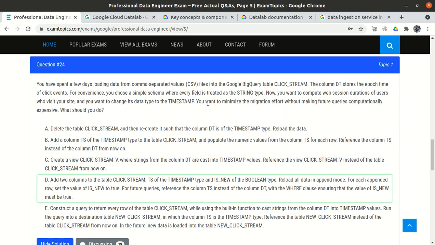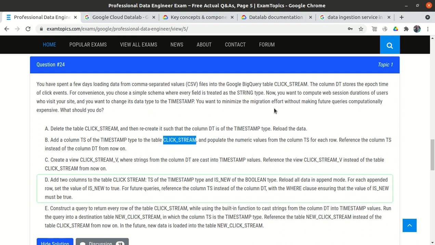Why? Because they said that you want to minimize the migration effort, and we already spent a lot of days while loading the data. Does it mean whatever data we have already loaded, we will first delete the table, then recreate the table using the correct schema, and then reload the data? Again we will spend a lot of days, right? So this will not minimize our effort. This will even put in more effort. So this is wrong.